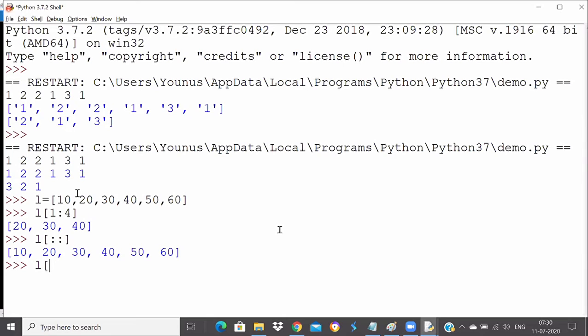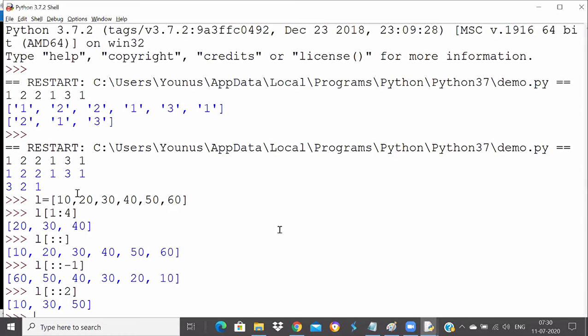Now when I say colon colon, then obviously everything gets printed. When I say colon colon minus 1, that way I can reverse the list completely very easily. All the things get reversed. We all know about it. And I can also skip some elements, like I wanted to print from 0, go till n, and go 2 steps. Perfectly fine. It will print me 10, 30, and 50.